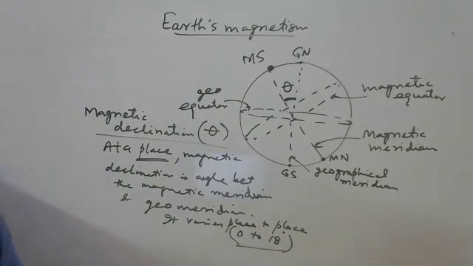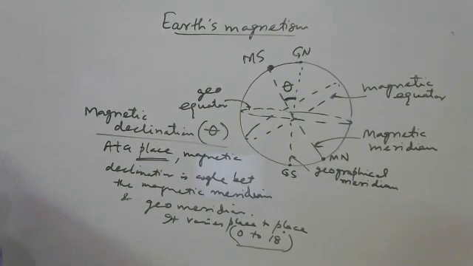It varies from place to place, time to time also, but in the time span, we say it varies very slowly and negligible. So, place is important here. Okay, this is the angle between the two meridians at that place. At that place, it is very important.